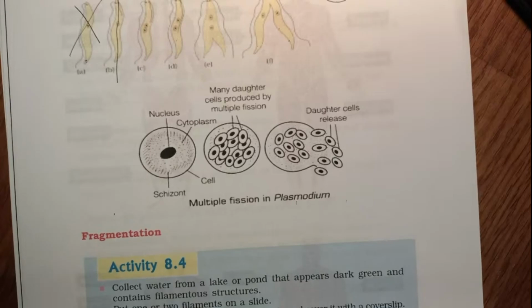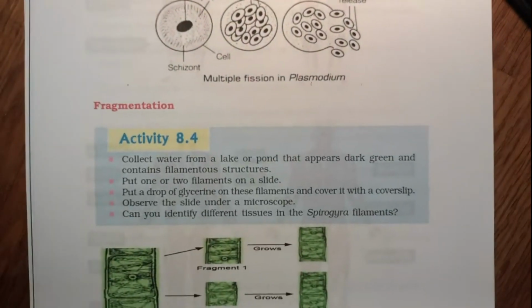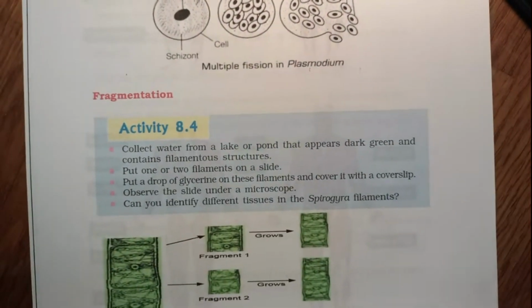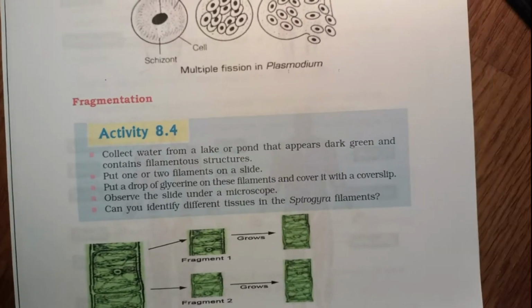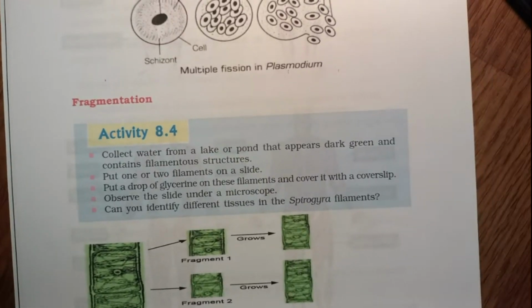The second mode of reproduction in the simple organisms is fragmentation. Okay, now fragmentation is breaking up, right? So there's an activity that your book wants you to do. They want you to collect the water from a lake or pond that appears dark green and that contains filamentous structures.